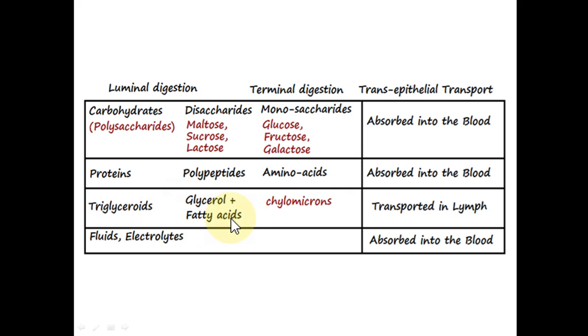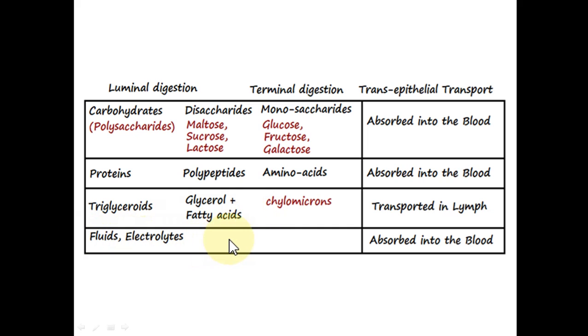We know that they are not soluble in water, so they are absorbed into the lymph, not into the blood directly. And in the blood, they are carried in the form of various lipoproteins. We know the lipoproteins, which are the carrier proteins for the fats, and these are the chylomicrons, VLDL, very low density lipoproteins, LDL and HDL.